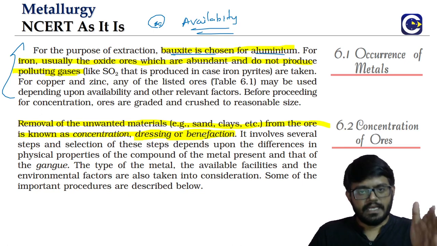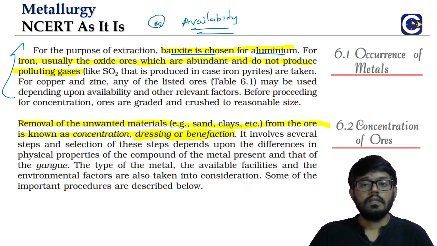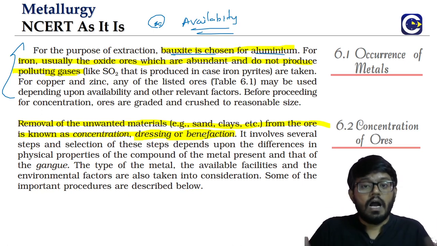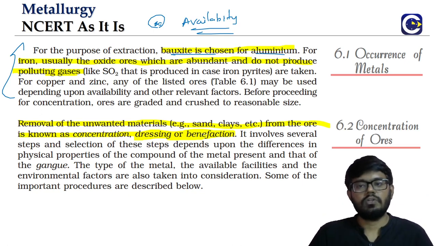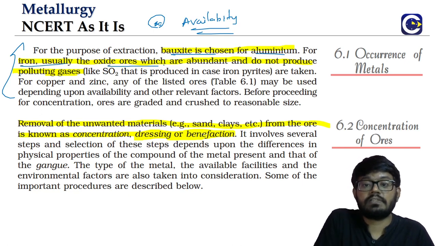For the iron, we have iron oxides, hematite, magnetite. Then we have the sulfide form, the carbonate form is also there. If there is a possibility, because for example, if only the iron sulfide form is available, we have to go with it. We will not have a choice. If there is a possibility, we will prefer using the oxides.